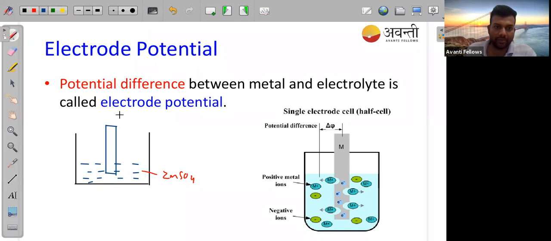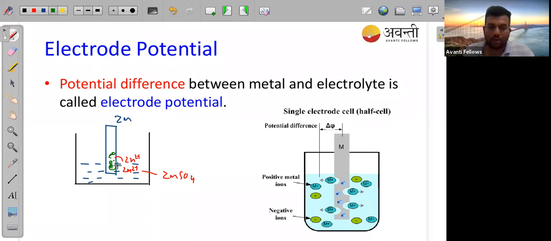Now what is happening if you take a zinc electrode in ZnSO4? Is any change going to happen? I will say yes, there will be a change: the zinc metal will form some Zn2+ ions. And when it forms Zn2+ ions, what will happen? Definitely electrons will be present on the surface now.